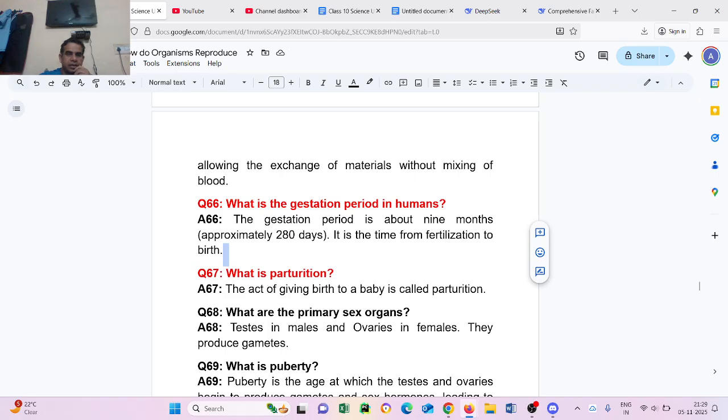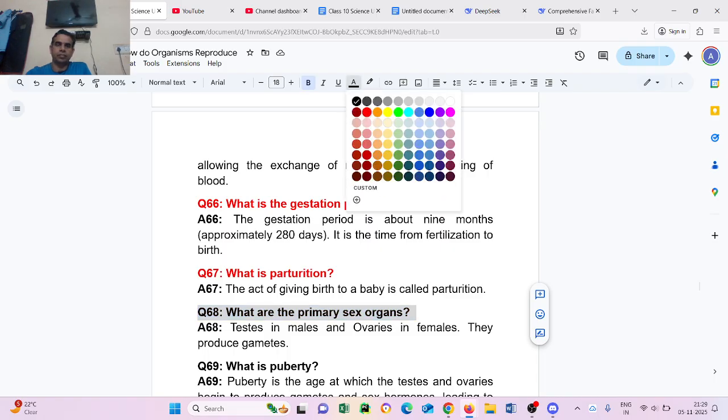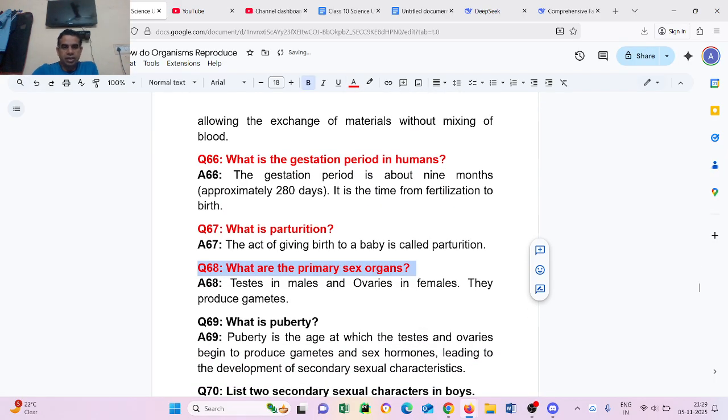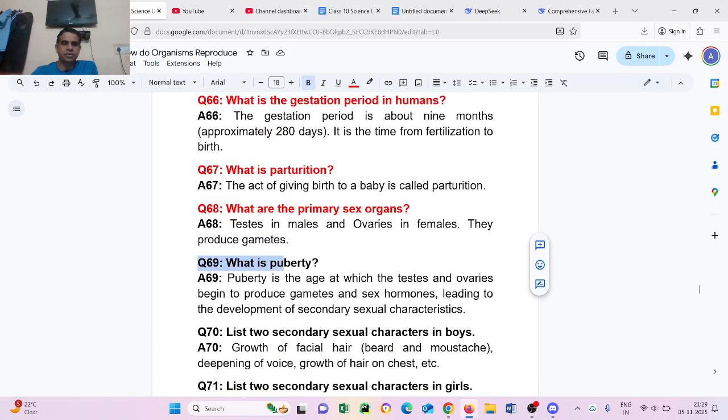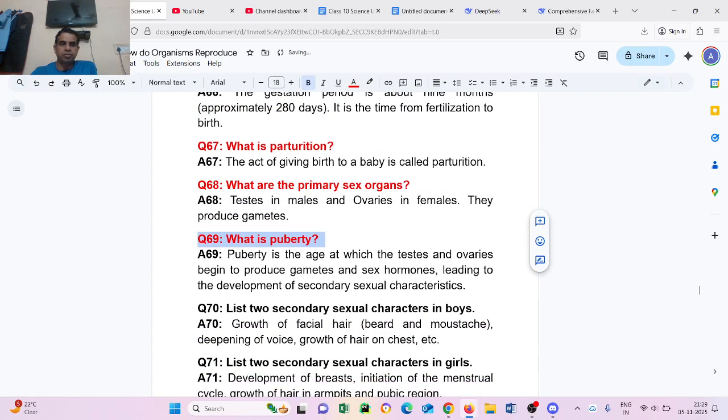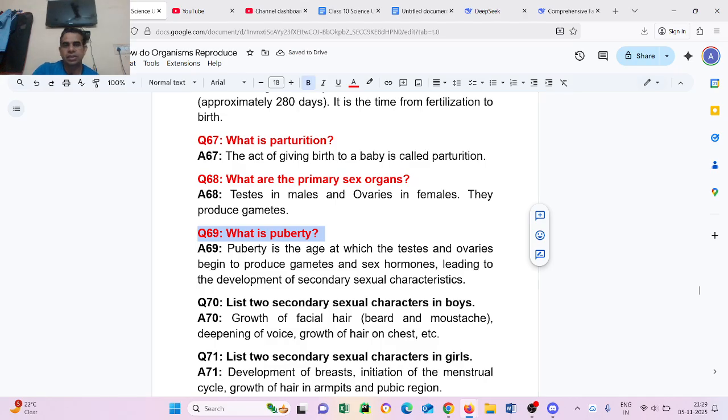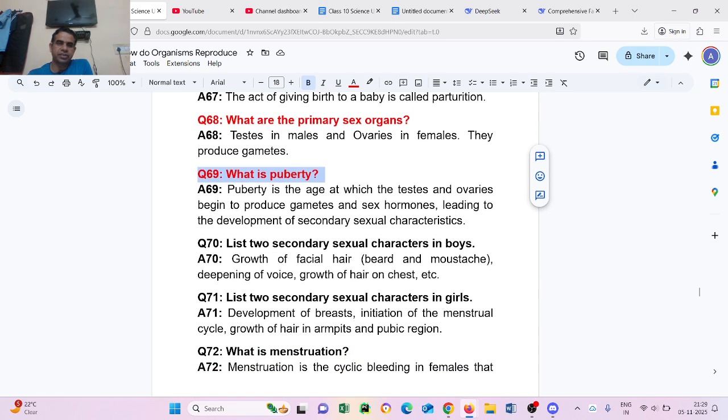Question number 68. What are the primary sex organs? Testes in male and ovaries in female. They produce gametes. Question number 69. What is puberty? Puberty is the age at which the testes and ovaries begin to produce gametes and sex hormones, leading to the development of secondary sexual characteristics.